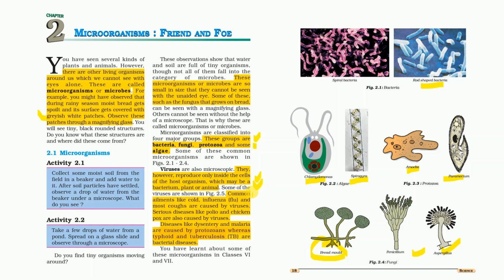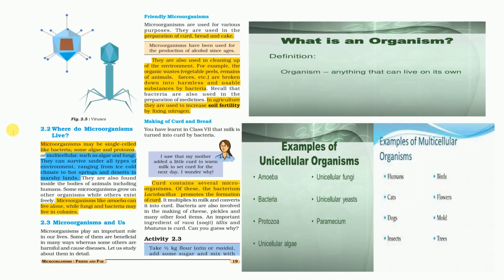The diseases which are caused by viruses are cold, influenza, polio, chicken pox, and coronavirus. The corona disease is caused by a virus. The diseases caused by protozoa are dysentery and malaria. The diseases caused by bacteria are typhoid and tuberculosis. So these are the diseases which are caused by these microorganisms.